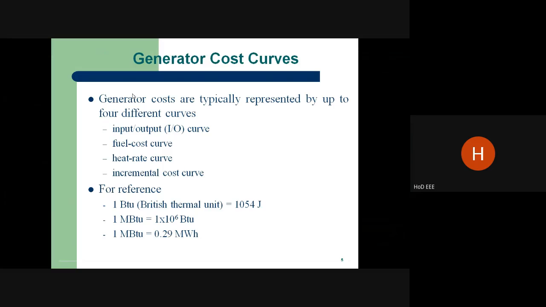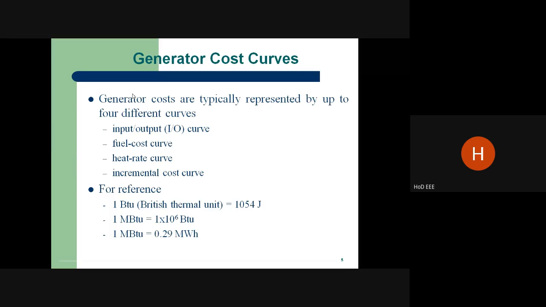Equal incremental cost. So how are generators represented? By four different curves. One is called the input-output curve. What is the input-output curve? It shows how much power can be generated with a given input. Here the input is coal, in terms of rupees. The output is in megawatt. It is very, very important.